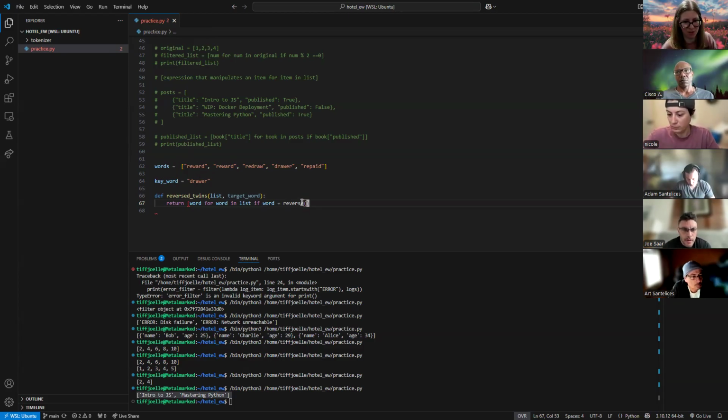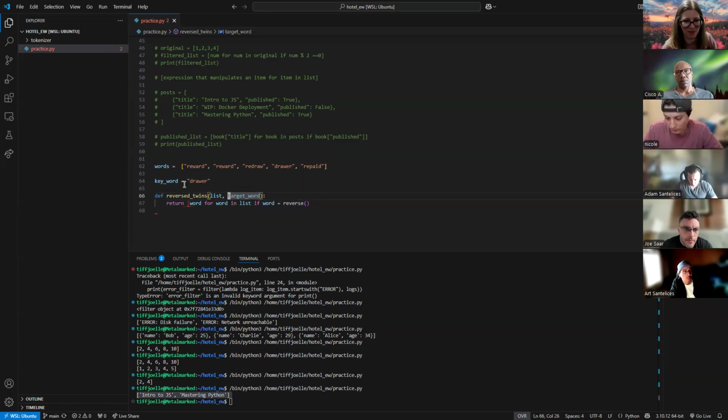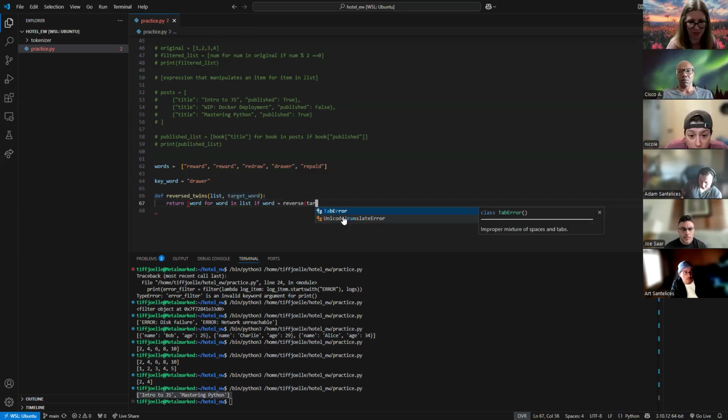So we said drawer. So what is going to be drawer in our function here? Keyword. Target word, yes. So eventually we'll pass this in as the value, but for now we're only looking at our function. We've said that in our function, you will expect a target word. Okay, so we'll say if that's the reverse of our target word.